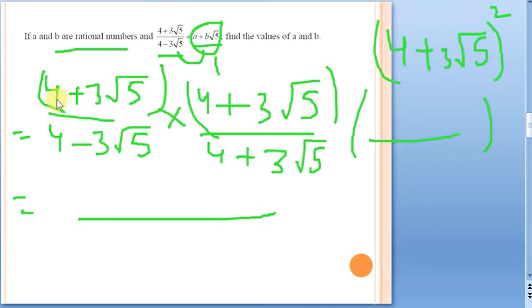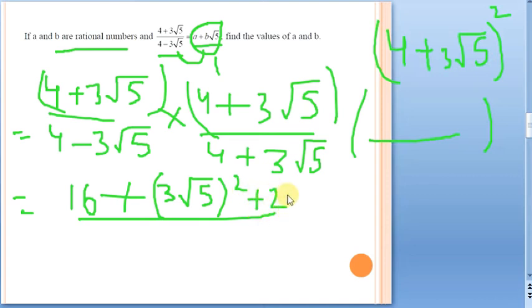Okay. Now see here. In the numerator we have a plus b whole square, that is 4 plus 3 root 5 whole square. So let me expand it. So a square, that is 4 square, I am writing it as 16, plus b square. b square is what? 3 root 5 square. Let me write it separately so that you can understand it better. So 3 root 5 square plus 2ab, plus 2 into, in place of a we have 4, in place of b we have 3 root 5.